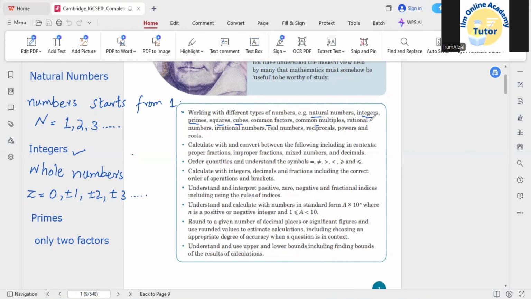After that, the most important concept is rational and irrational numbers. If you have a good idea about rational and irrational numbers, you will have the idea about the real numbers as well. For example, if I talk about the rational numbers, these two are very important concepts that are basically related to the numbers. Rational numbers are basically the numbers that can be written in the form of p by q. What are rational numbers?